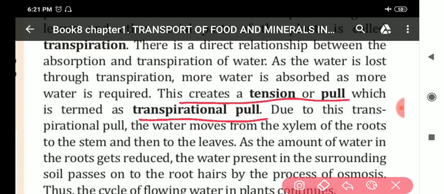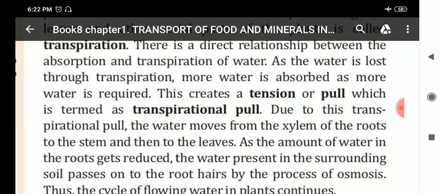Clear all of you? So transpiration and absorption are interlinked with one another. When water is lost by transpiration, more water is absorbed by the roots.